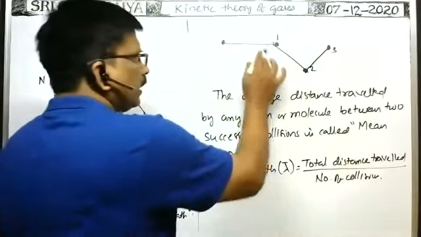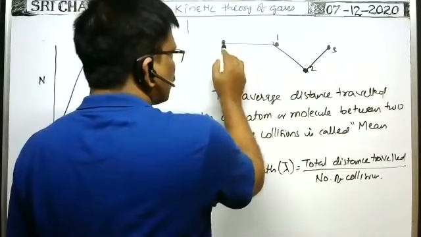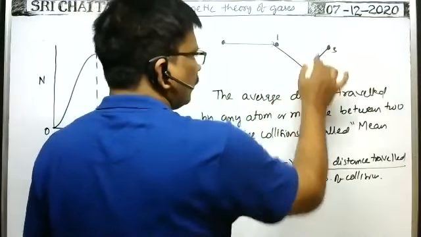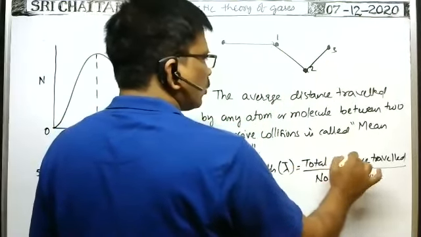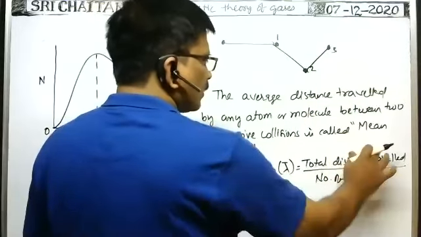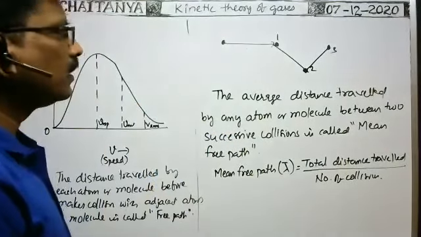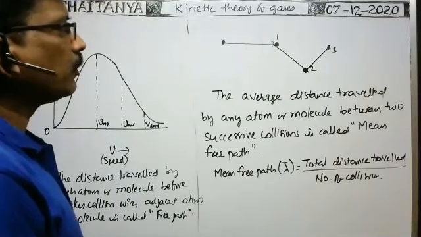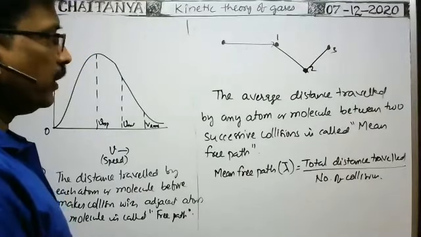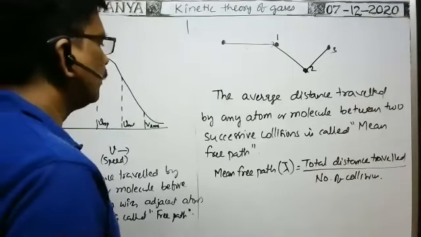You see here, 3 collisions take place. Before 3 collisions take place, the total distance traveled is S1 plus S2 plus S3, divided by the number of collisions, 3. That is the mean free path. So mean free path means the average distance traveled by any atom or molecule between two successive collisions.